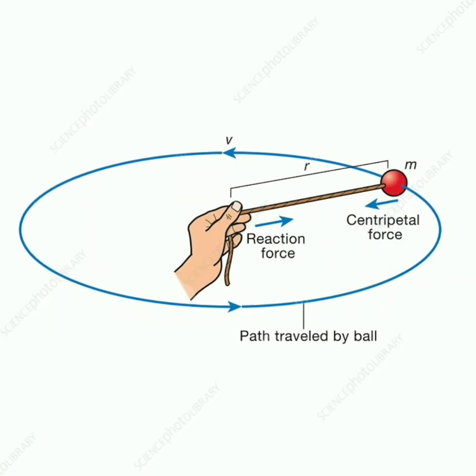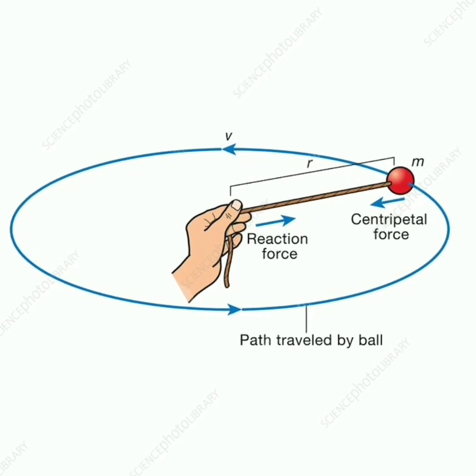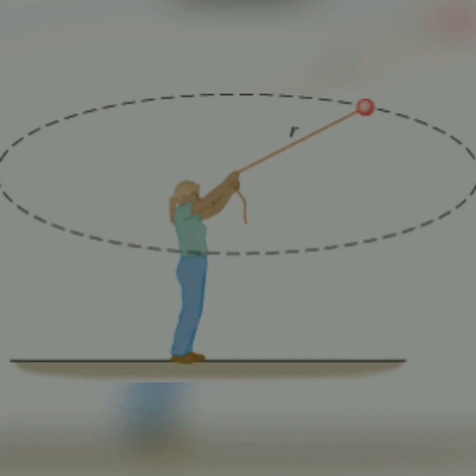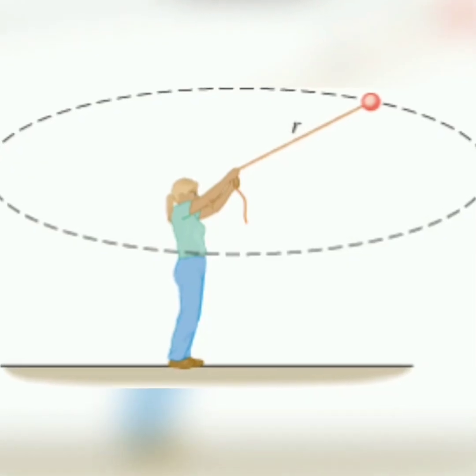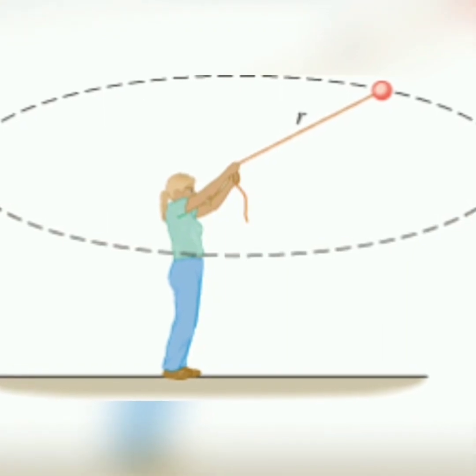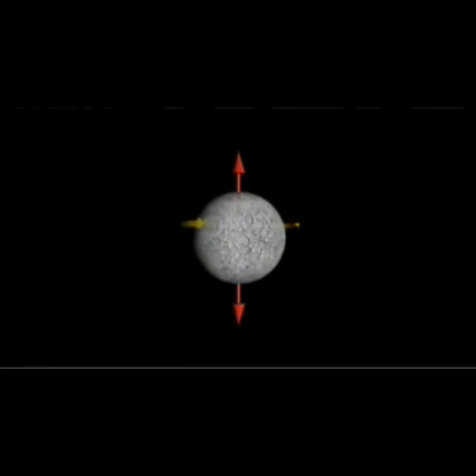That is why a force is created between my hand and the ball, that is the centripetal force, and for that reason the ball is not falling down. That means a force is created towards my hand.